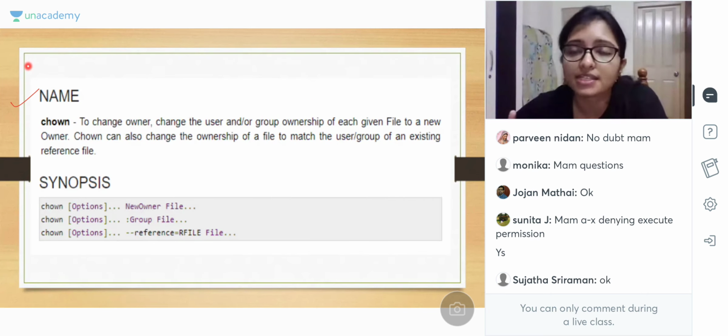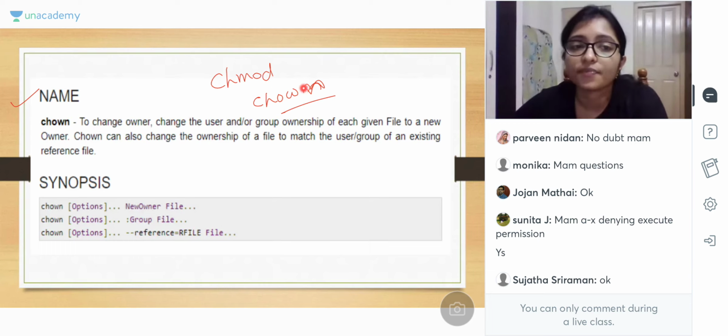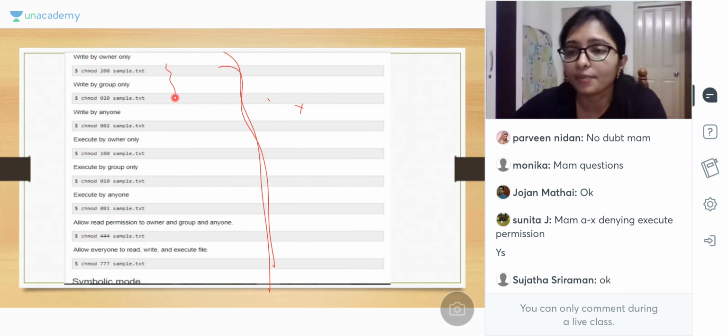Now Monica was asking yesterday, and everyone was asking, what is the difference between chmod and chown? See the difference. CHOWN is to change owner. It changes the user and the group ownership of each given file. With chmod, we are giving the permission, that is read, write, execute.